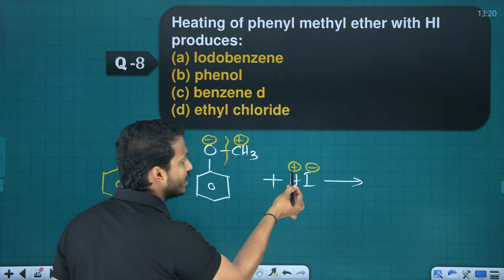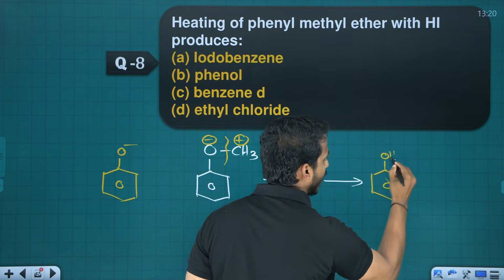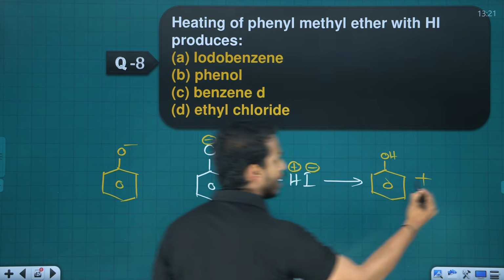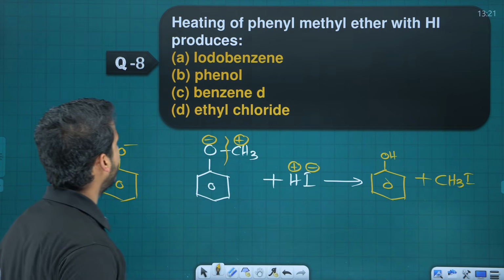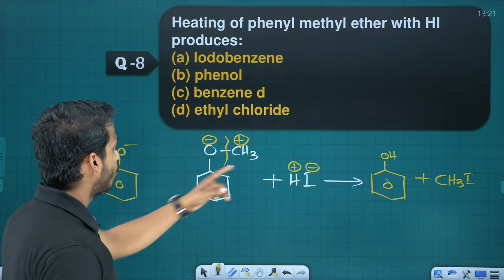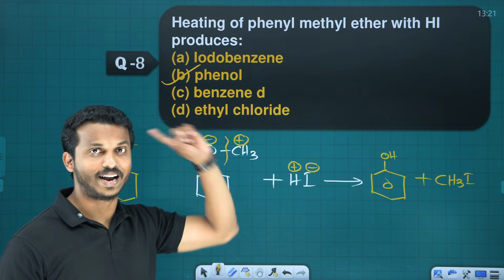To the O minus, this H plus gets attached. You will get phenol as one of the products. Plus, to the CH3, iodine will attack. You get CH3I. So what is the product? Heating of phenyl methyl ether will produce phenol. Yes, phenol is there. Actually, one more product is there, methyl iodide.